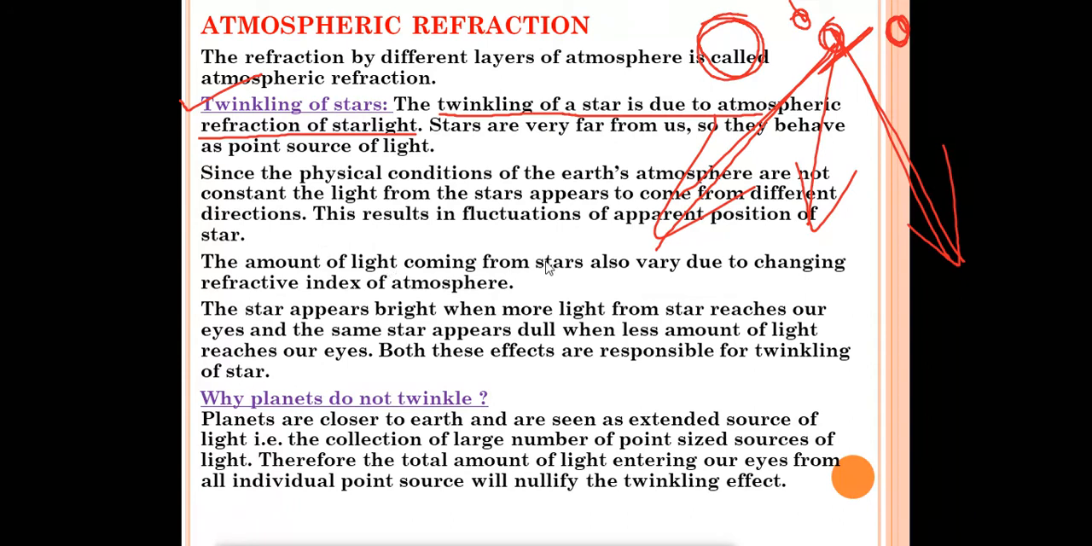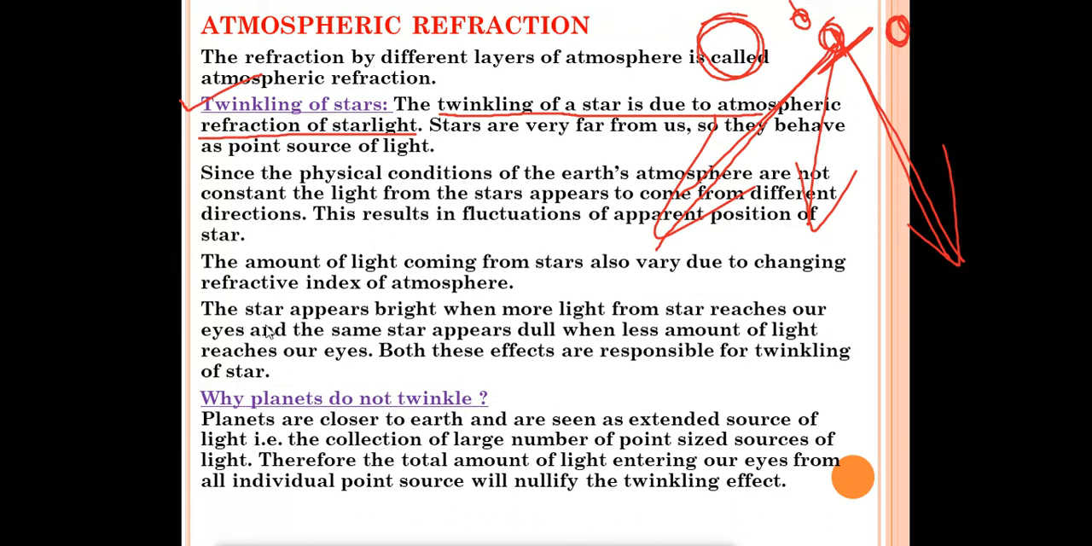The amount of light coming from the star also varies due to the changing refractive index of the atmosphere. This is also one of the reasons. The star appears bright when more light from the star reaches our eyes, and the same star appears dull when less light reaches our eyes. Both these effects are responsible for the twinkling of stars.